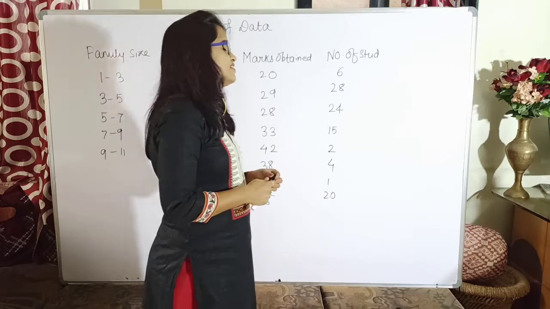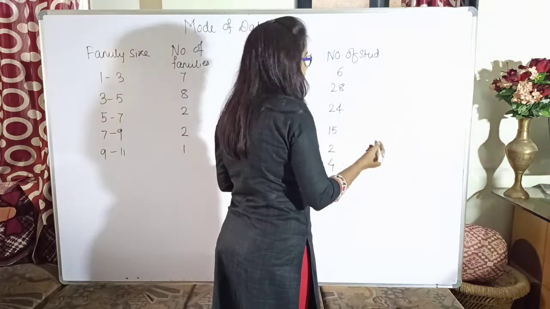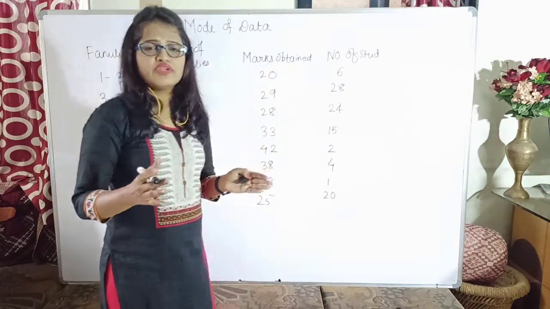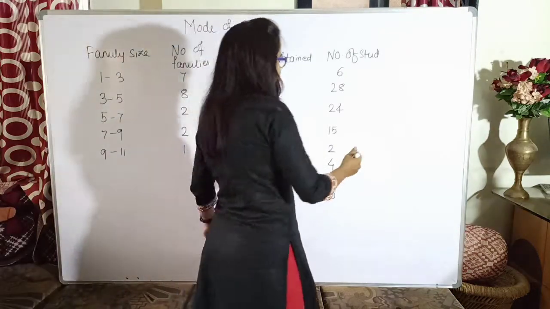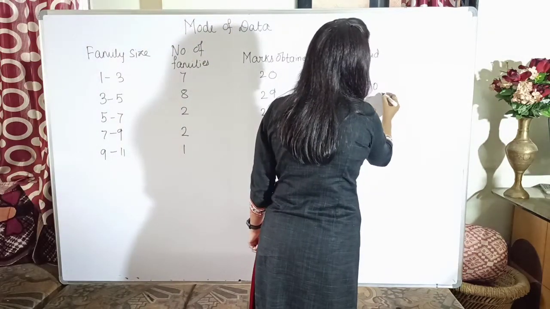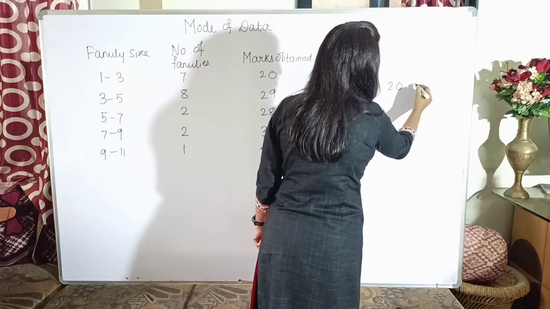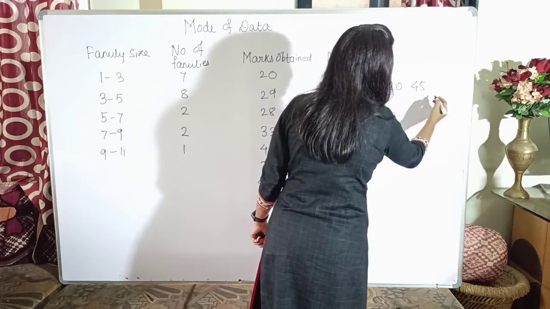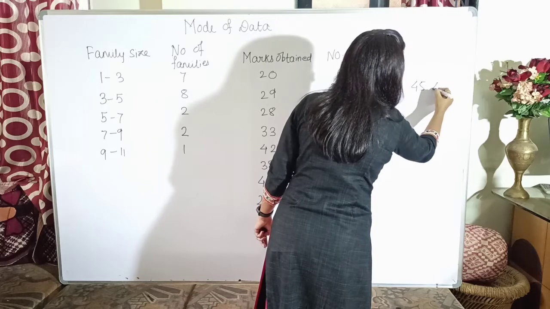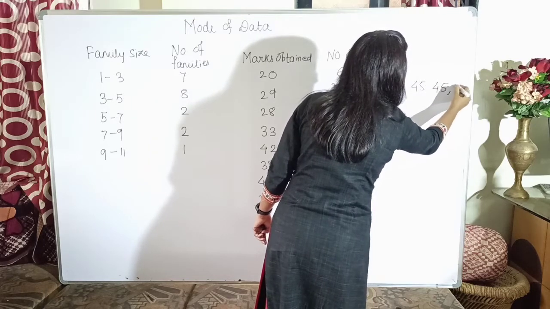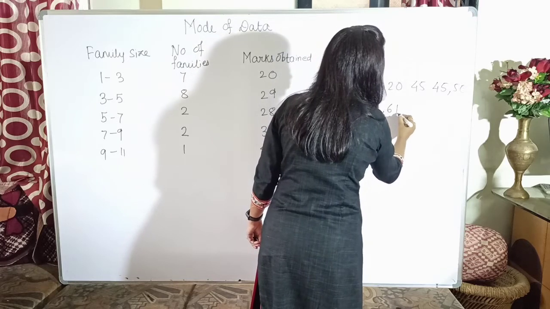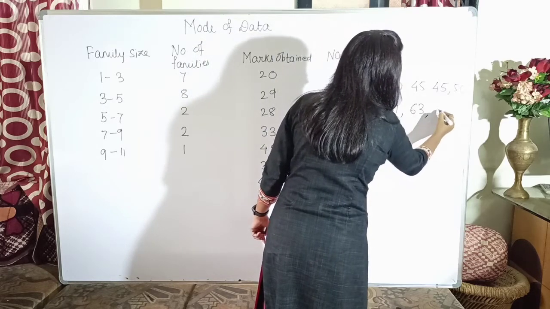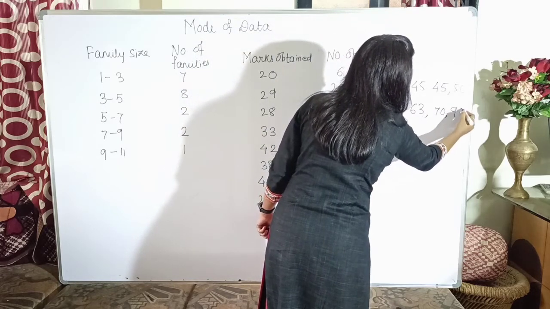and the runs scored by them in the matches are between 10 to 100. If I try to arrange it in ascending order, suppose in one of the matches he has scored 10, then 20, then say in some match 45, then again 45, then 50, then 60, then 61, 63, and then 70,